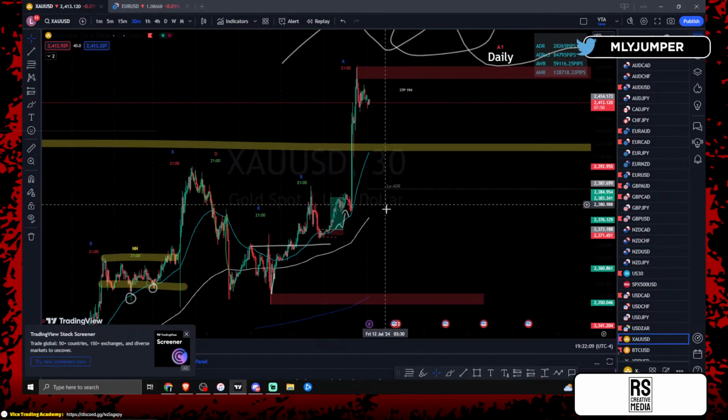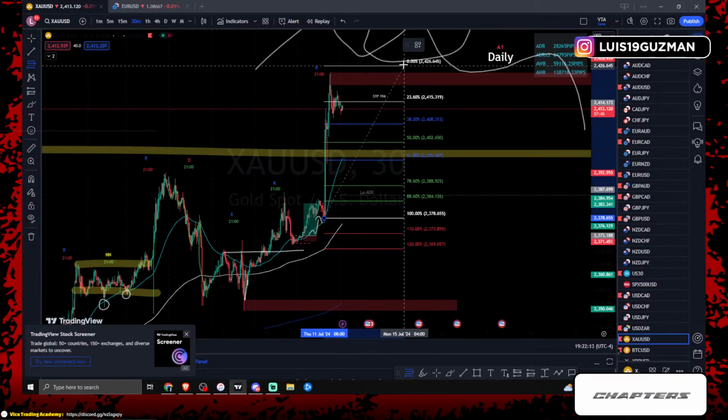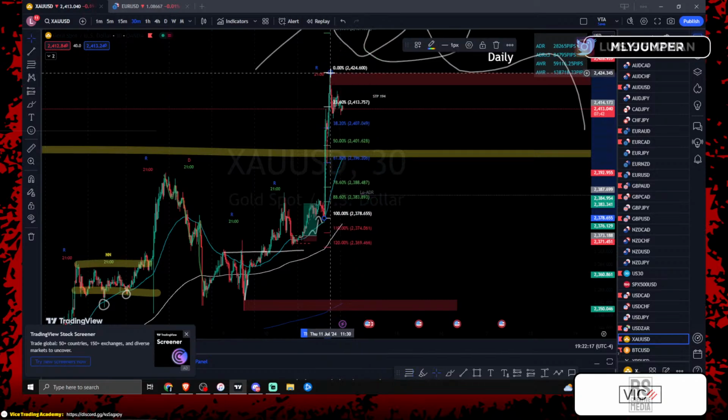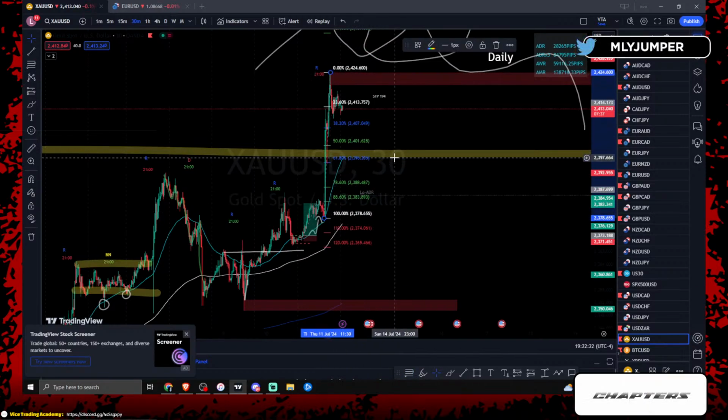Pretty much same thing. I'm expecting a little fib retracement between 23.6 and 38.2 to continue this trend to the top side. Dude, 242, 24, 24, 600.